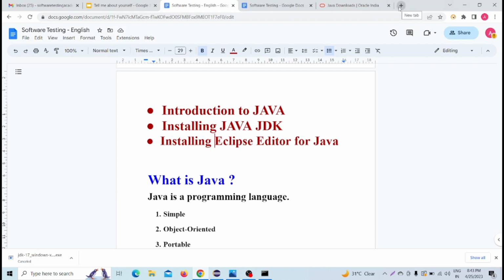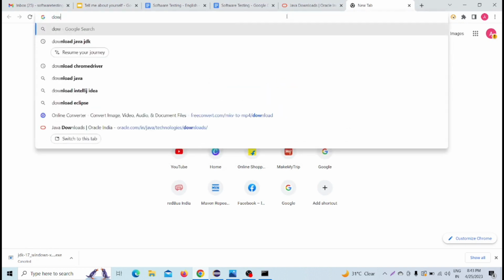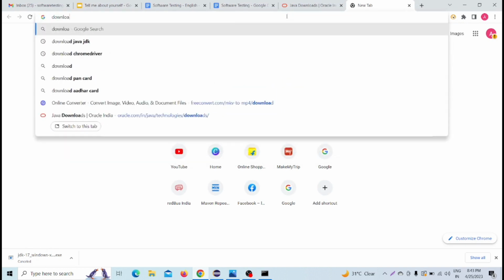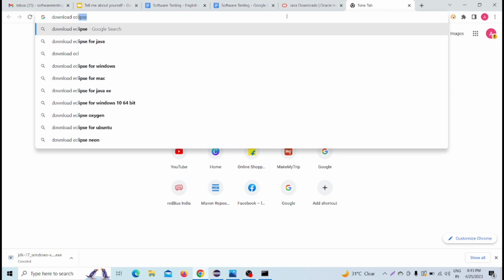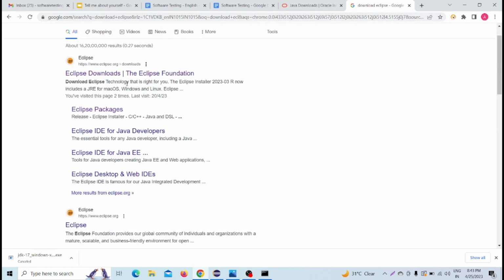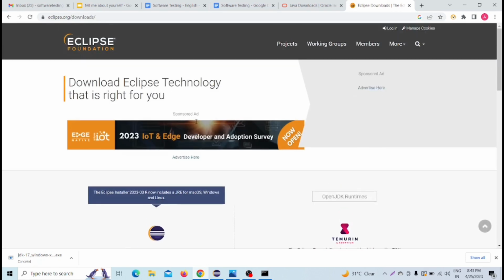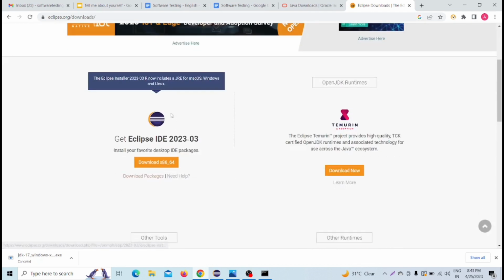Again, go to Google and just write download Eclipse. After that, you can see www.eclipse.org. Go to that link. Then you will be seeing something like that. You can directly download it.